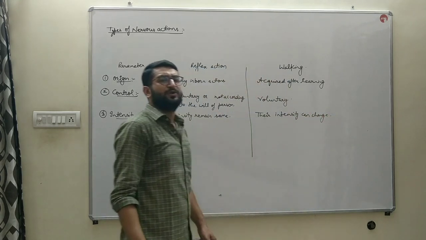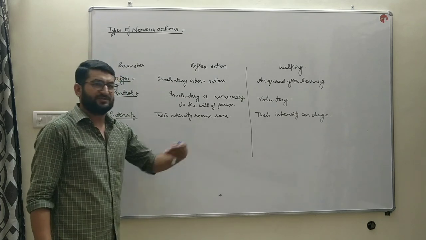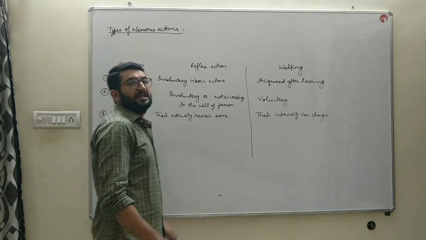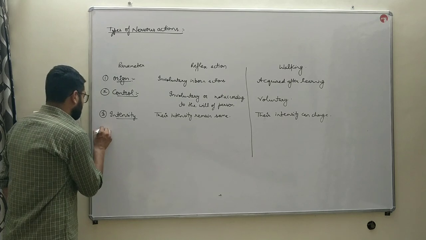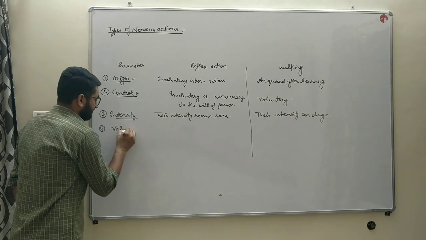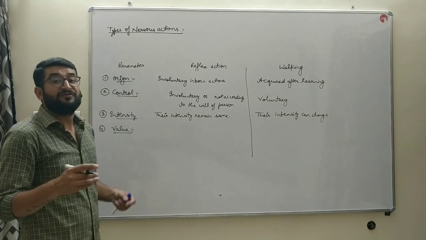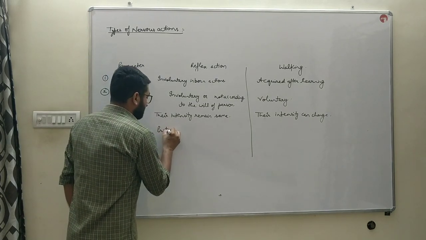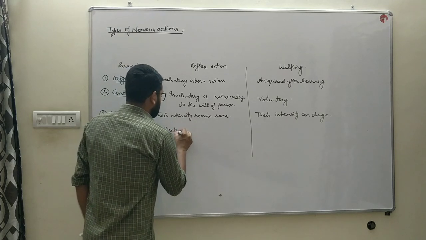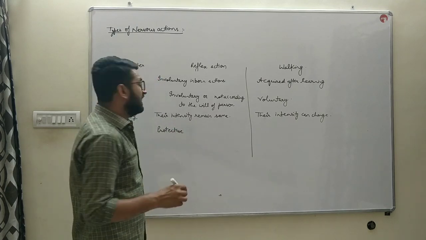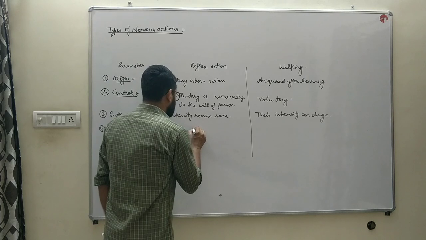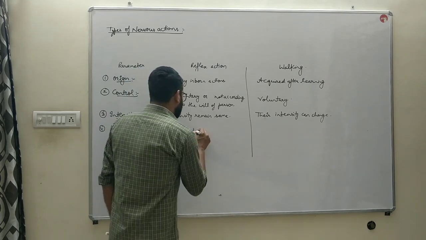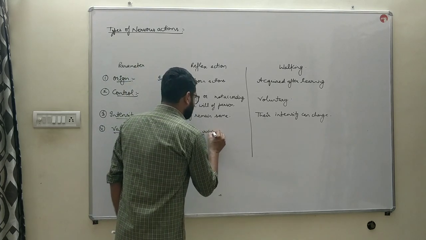We can walk very slowly, or we can walk very fast, very swiftly. That depends on us only. Next, value. As we all know, the reflex action has a protective or survival value. They occur to protect an animal or person from harmful stimuli. So, reflex actions possess protective and survival value.